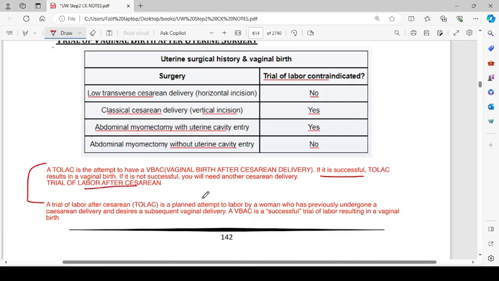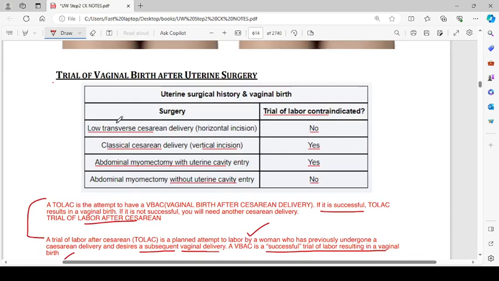A trial of labor after cesarean section is a planned attempt to labor by a woman who has previously undergone a cesarean delivery and desires a subsequent vaginal delivery. A vaginal birth after cesarean is a successful trial of labor resulting in a vaginal birth. So, uterine surgery history and vaginal birth: low transverse cesarean delivery, horizontal incision.